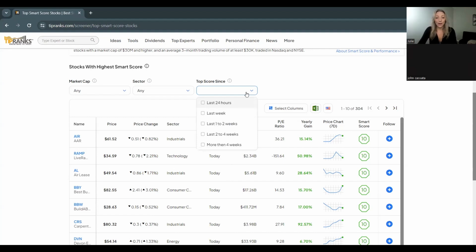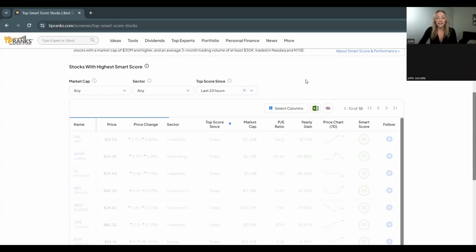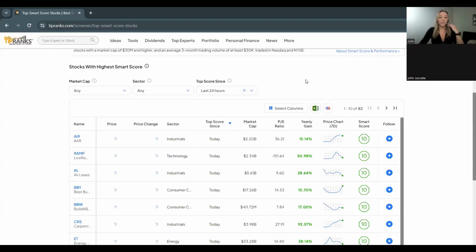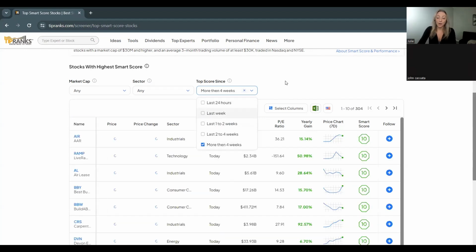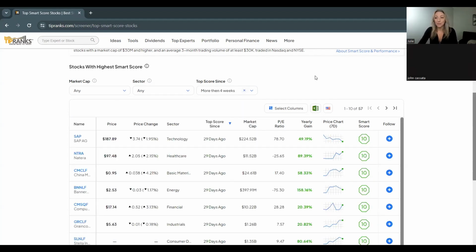So this is going to show you how long these companies have been scoring that outperform rating on the TipRanks Smart Score. If you're wanting ones that just recently joined, you can go just the last 24 hours and see what ones have maybe just started to get that outperform rating. On the flip side, you can look to ones that have been outperforming for a long time and have been on the TipRanks 10 out of 10 list here for at least 4 weeks or more. And it's going to give you your list down below.